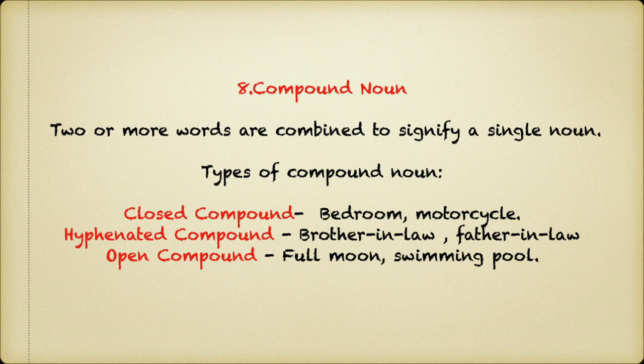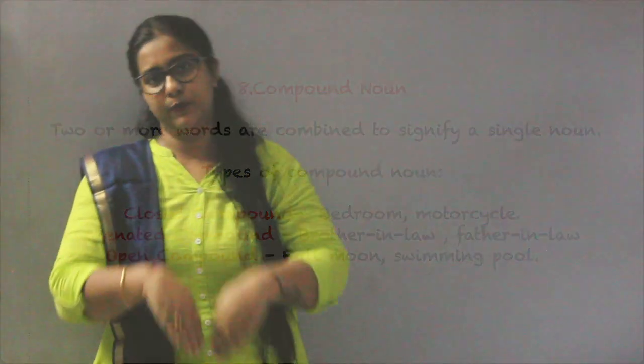Now first one is closed compound noun. Means this is a type of noun where the words are joined together and there is no gap between the words. Take an example like bedroom or motorcycle. Do we give space between bed and room? We don't give space between bed and room. We just write the words together, bedroom. Do we give space between the motorcycle? We don't give space between motorcycle. We just write the word into a single word, motorcycle.